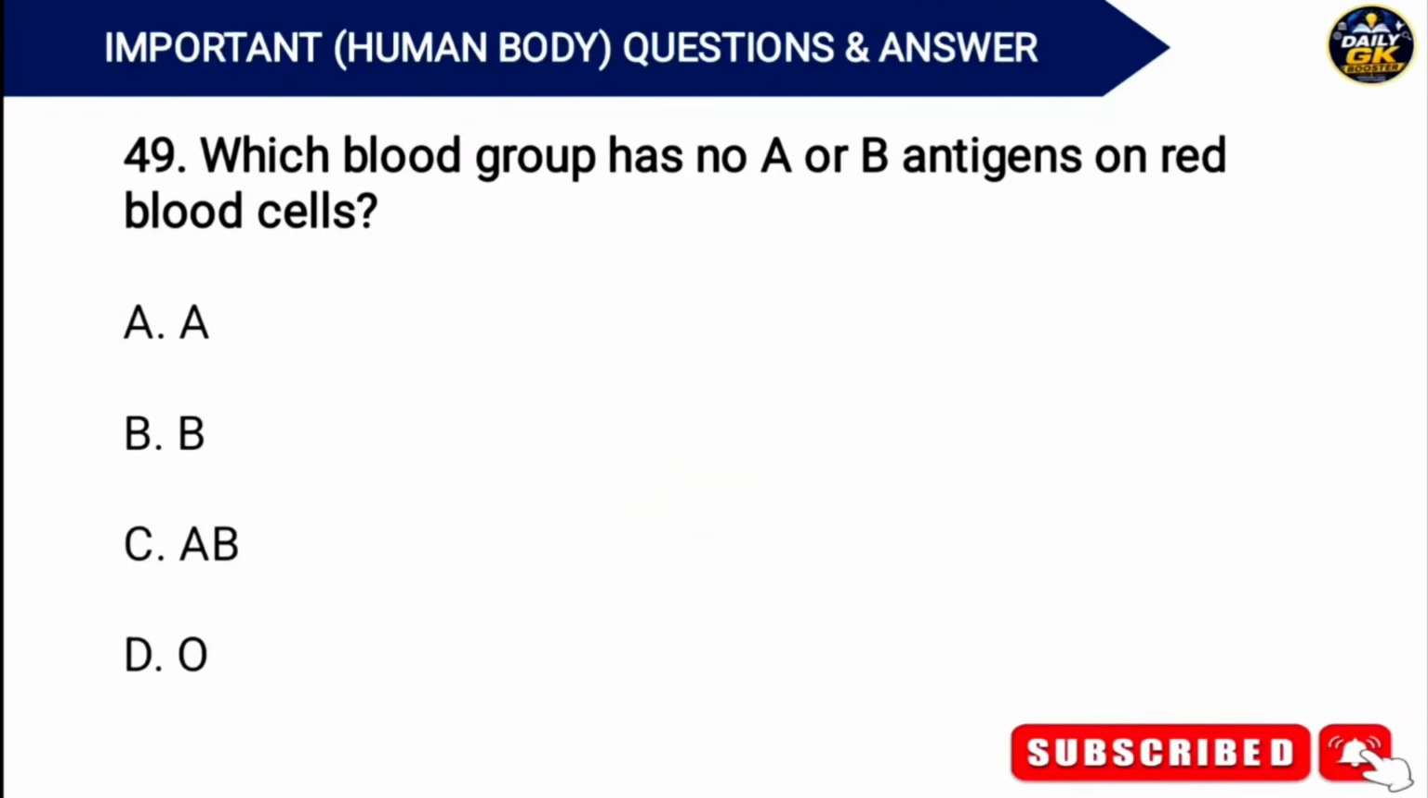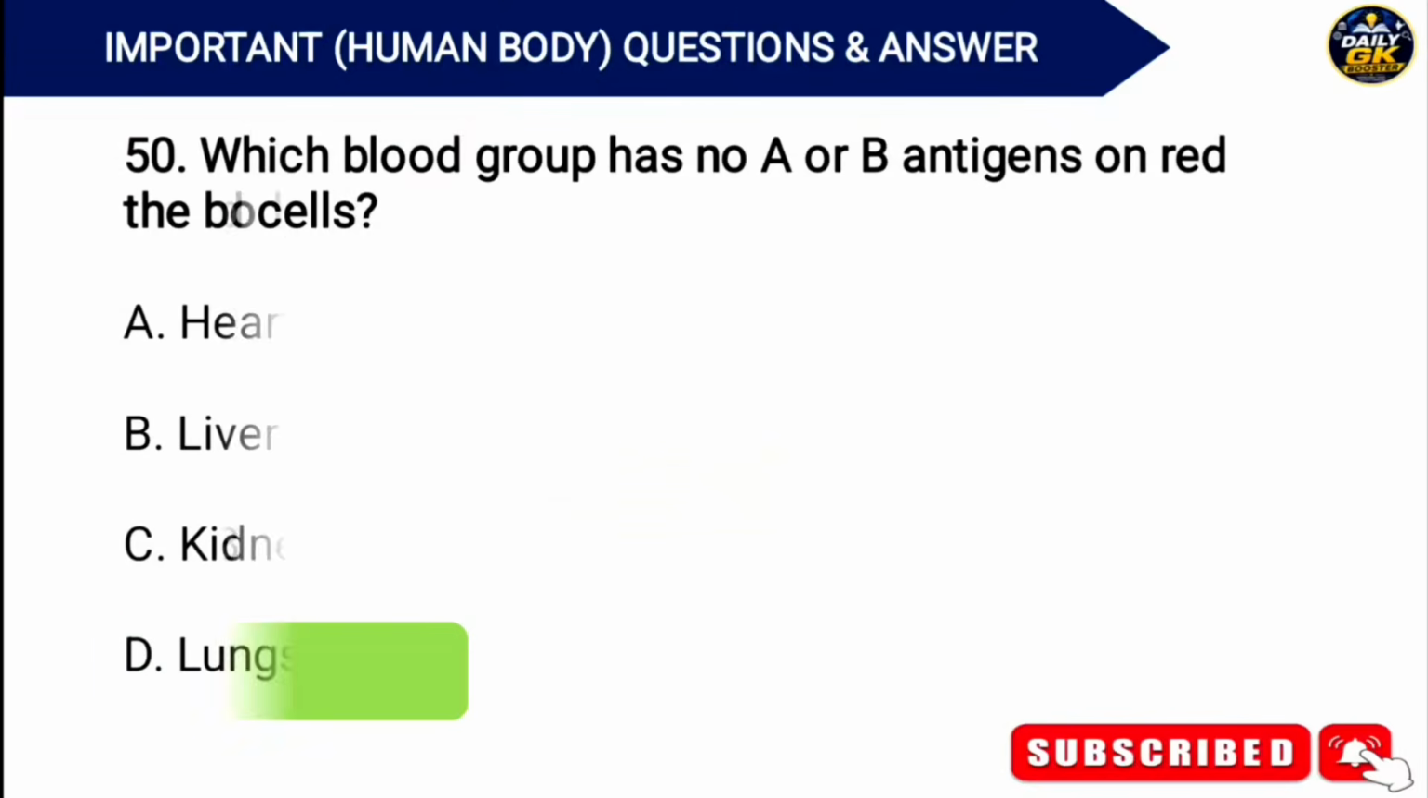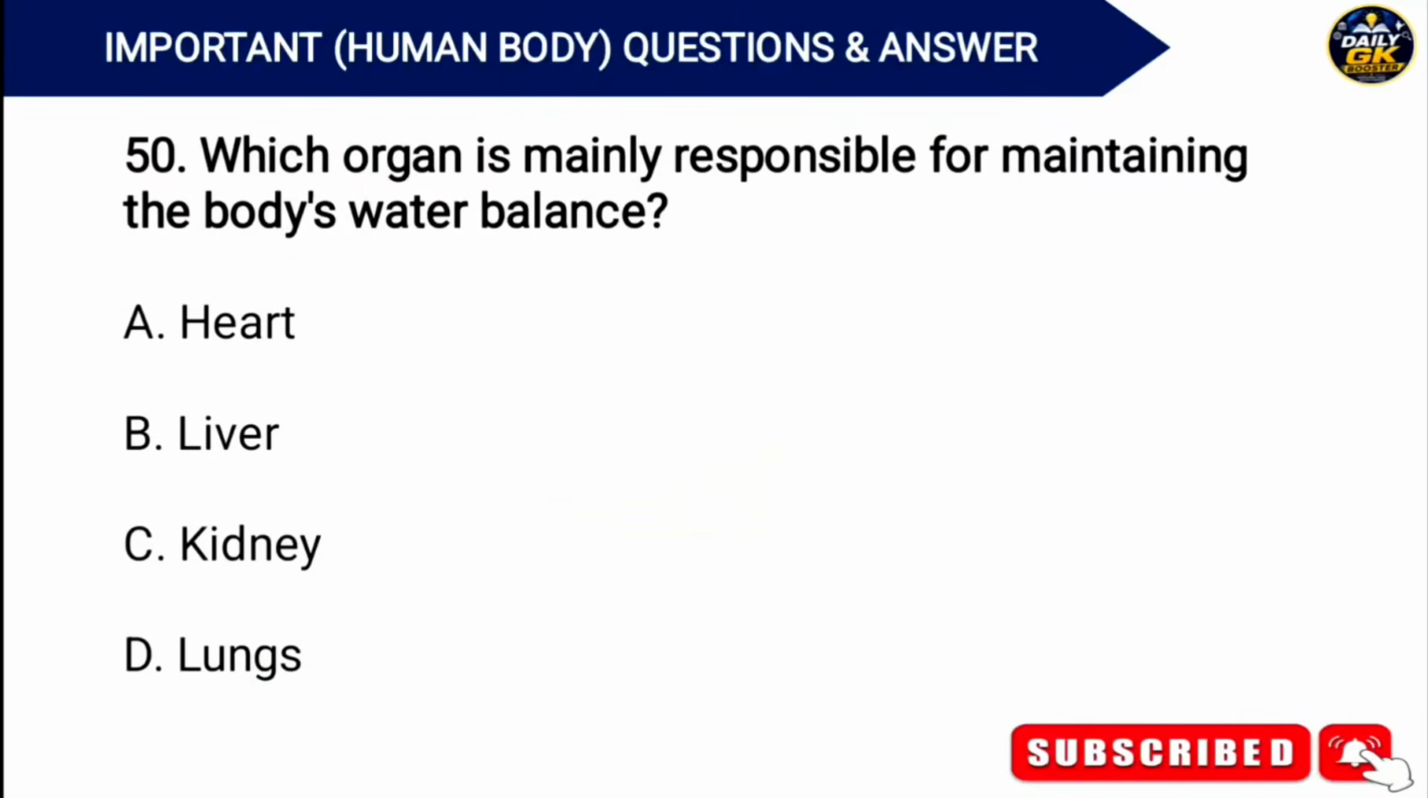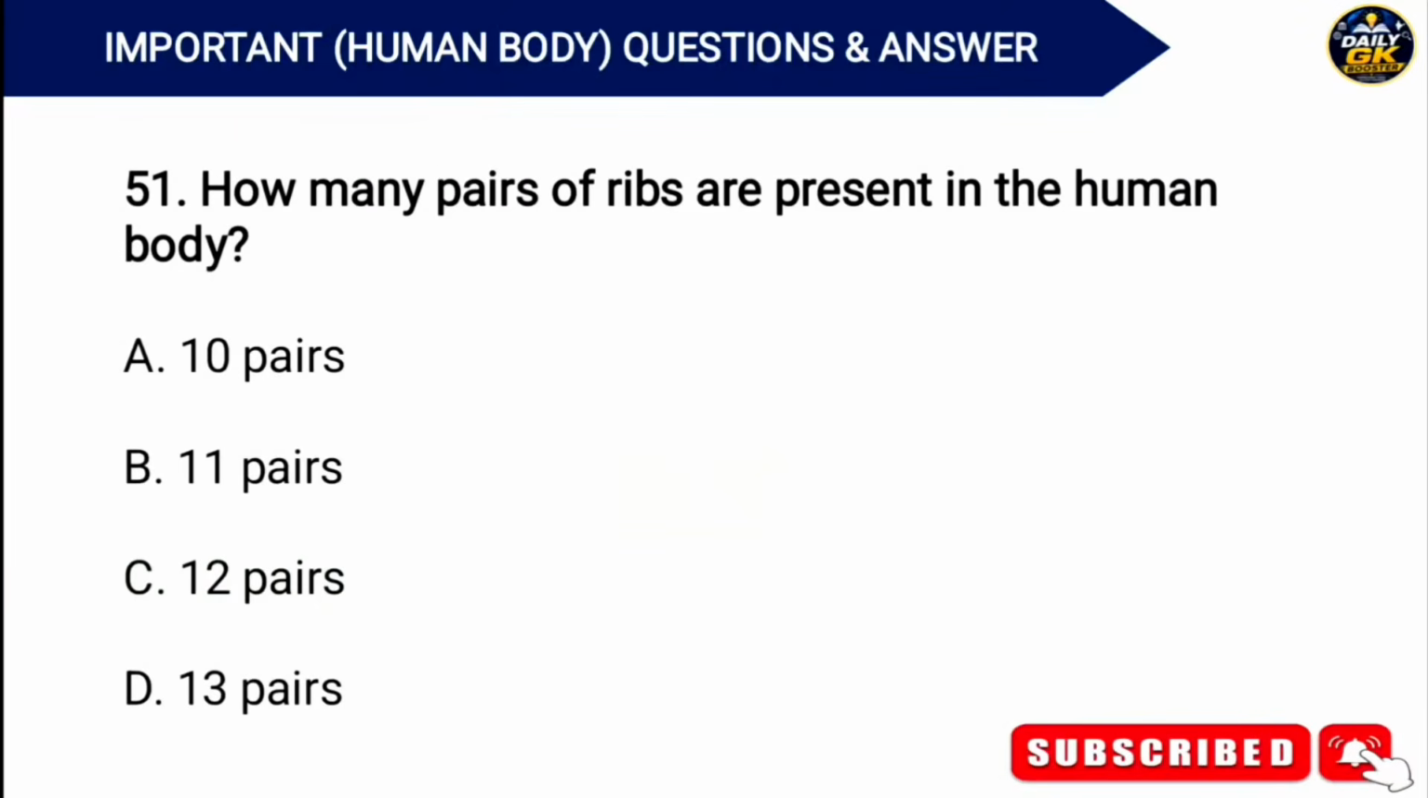Which blood group has no A or B antigens on red blood cells? Answer. Option D. O blood group. Which organ is mainly responsible for maintaining the body's water balance? Answer. Option C. Kidney. How many pairs of ribs are present in the human body?